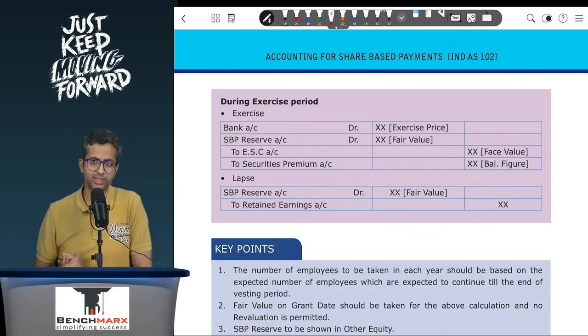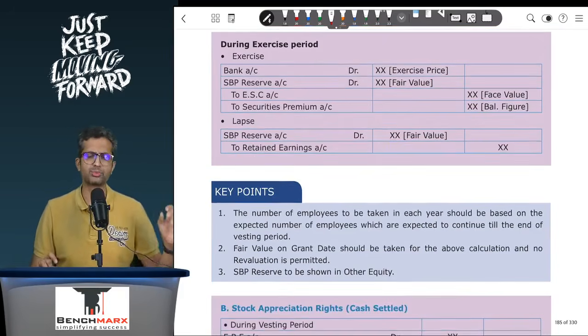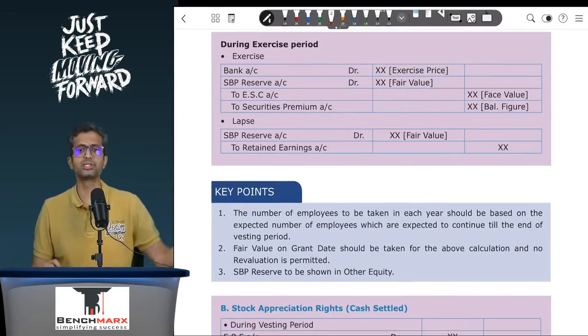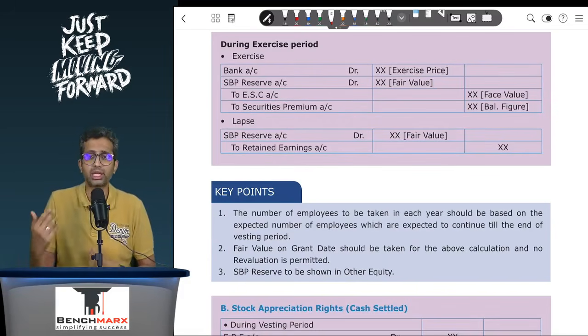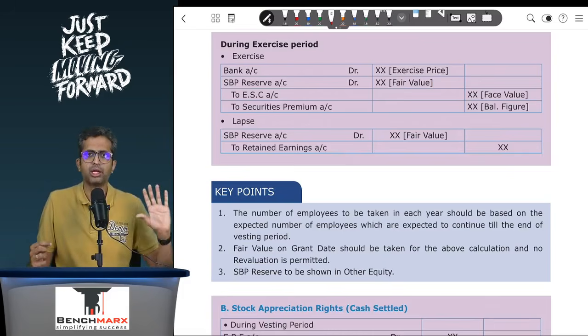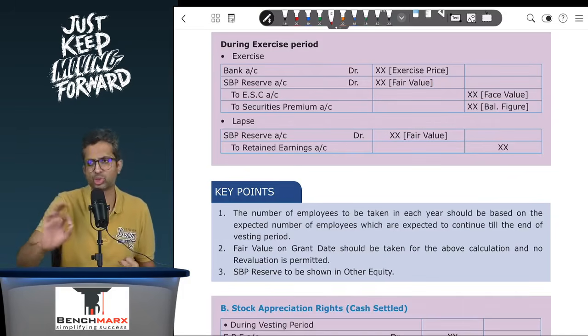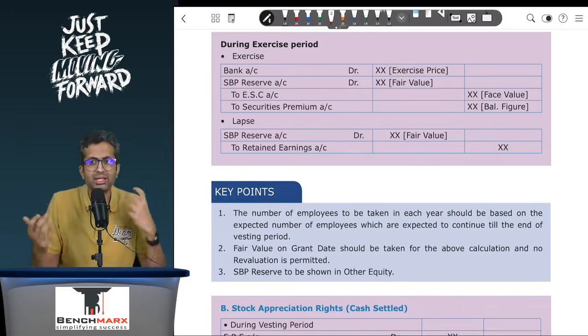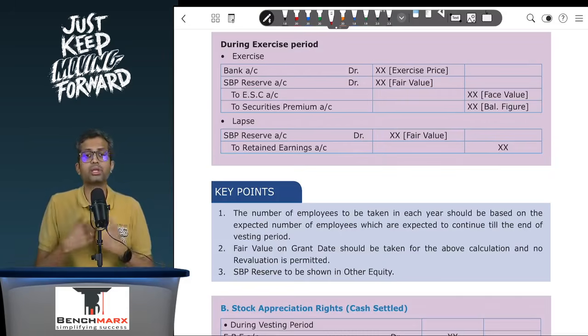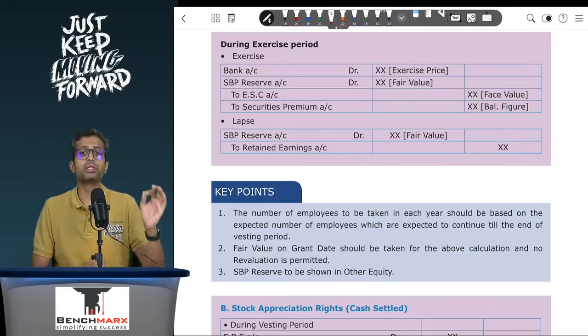Now during the exercise period there are 2 possibilities. The options may be exercised. This is an ESOP. In the case of ESOP, you will debit the bank with the exercise price. Let us say 50 rupees is our exercise price, bank account debit 50 to, well, typically equity share capital, because you are going to issue shares. So let's say at face value 10 rupees. But is there anything else that is to be debited? The answer is yes. You will debit the SBP reserve.